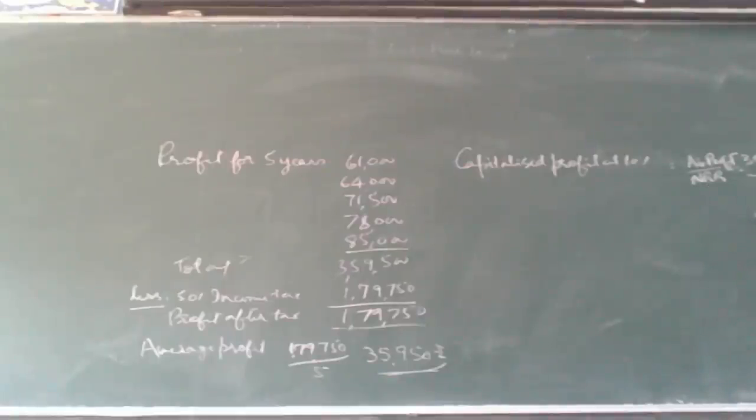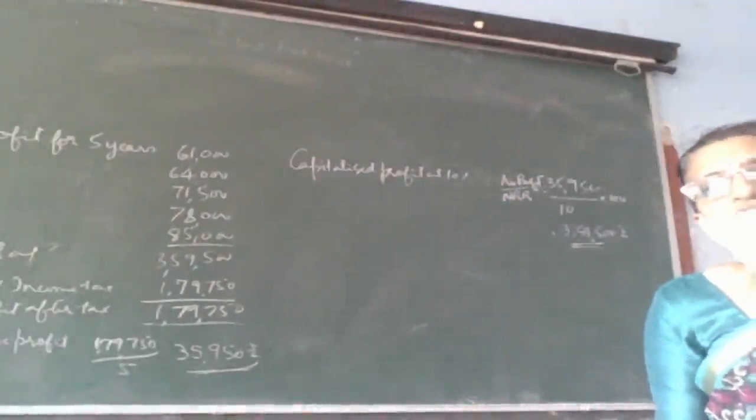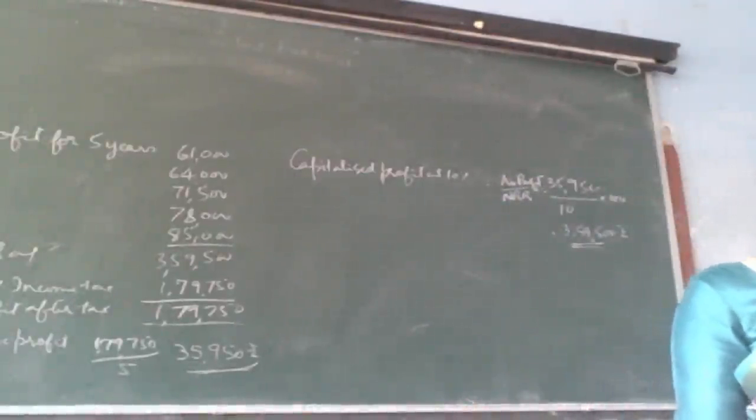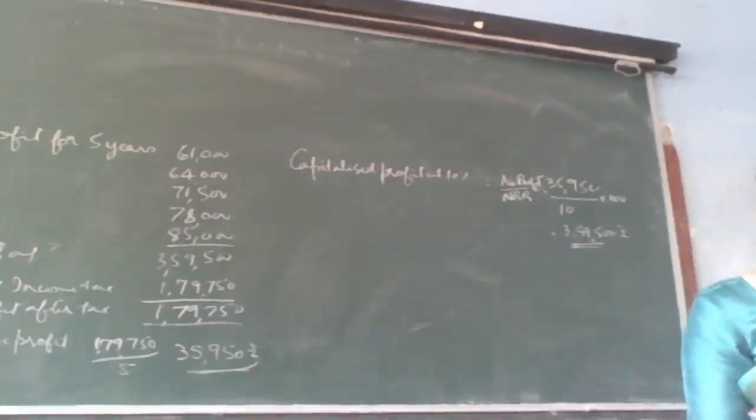So it will be how much? 3,59,500 is the capitalized value of profit. So capitalized value of profit will be 3,59,500.